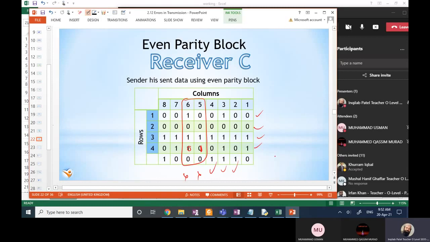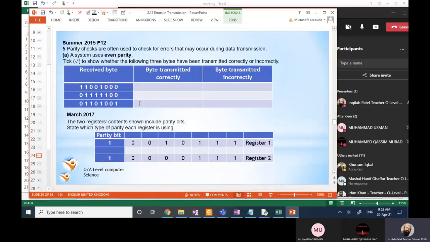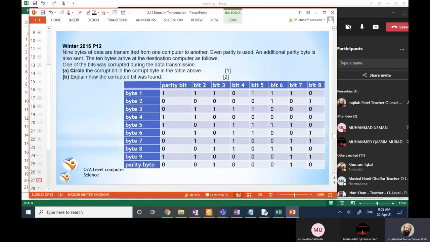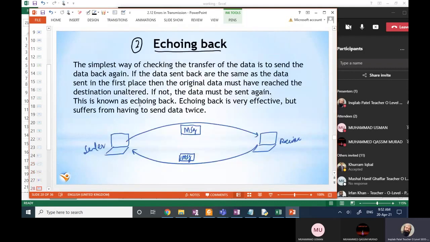Right? Then we have another method. This is known as echo check. In echo check, what we do, sender sends data to receiver. Receiver sends this data back to the sender and asks to check that is it correct or incorrect.